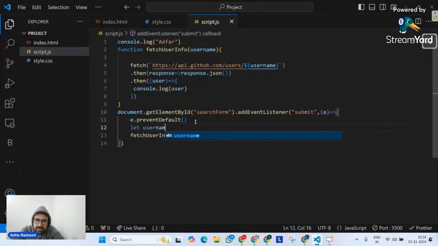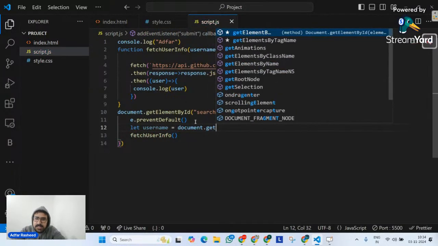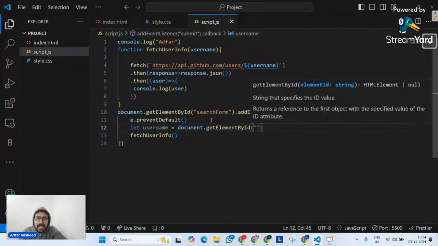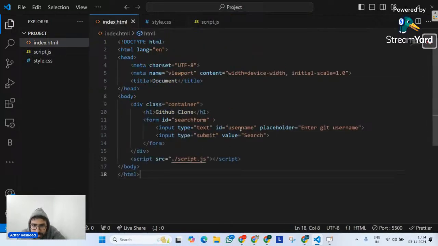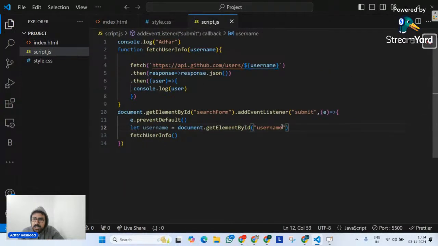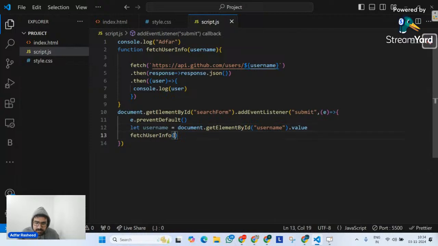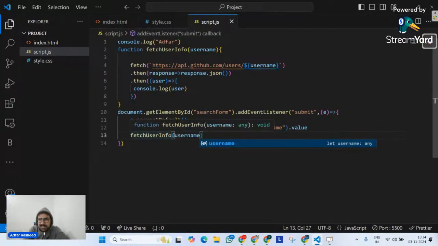Let's suppose, let me name that let username is equal to, I will simply tell my document, please get an element by ID. And that element is nothing but the ID username. So let me go here and put this username. And from this, please give me its value. Don't you think now I can simply pass username like this? So let username equal document.getElementById, and I am going to put value of it. Now whatever I am typing inside the input field is being transferred as an argument to my fetchUserInfo.